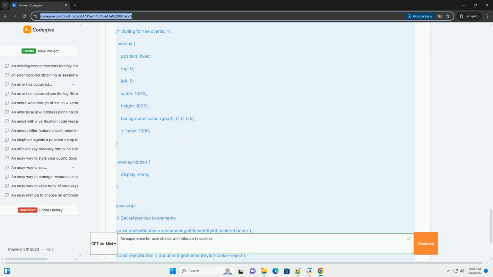Consent management platforms, CMPs. For more complex websites or organizations, consider using a dedicated consent management platform, CMP. CMPs are specialized tools that provide a comprehensive solution for managing cookie consent, including banner creation, consent logging, and integration with advertising platforms. Examples include OneTrust, Cookiebot, and TrustArc.